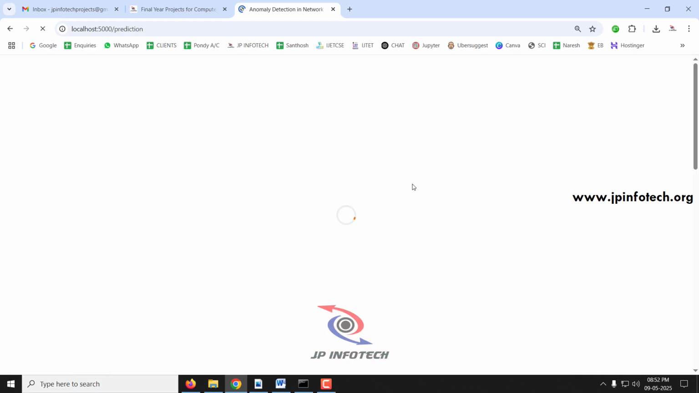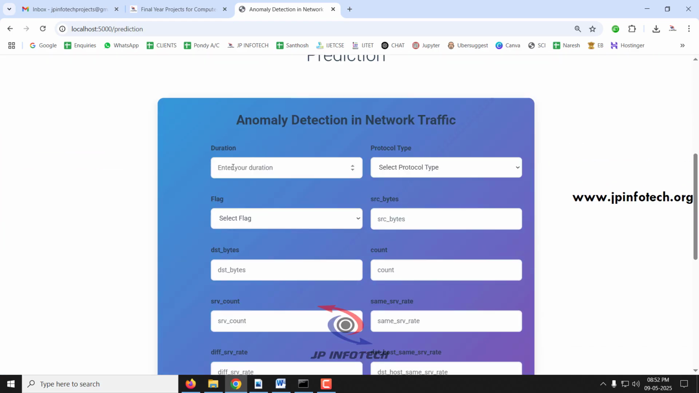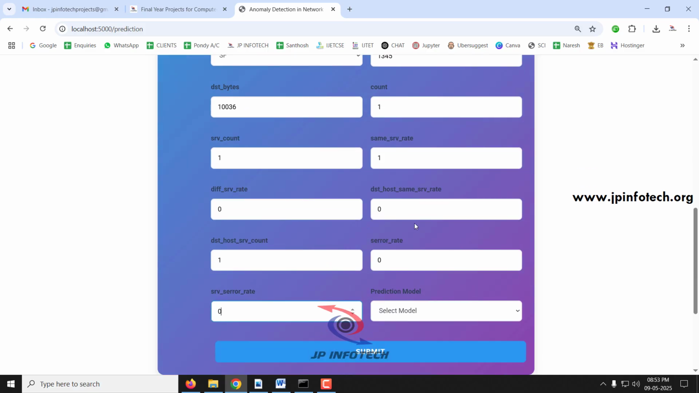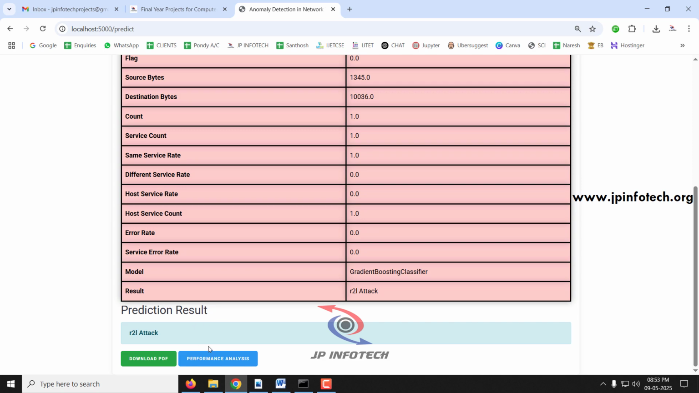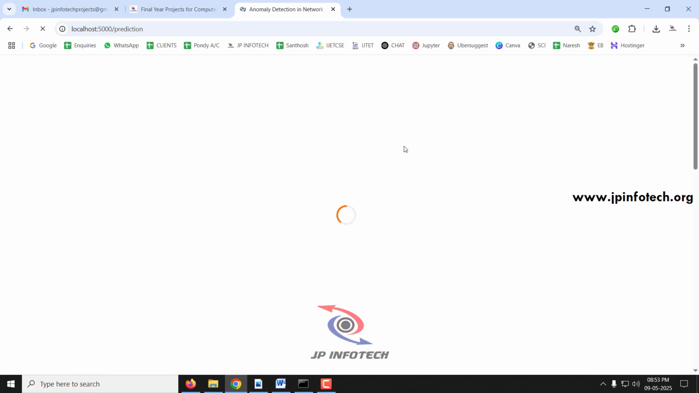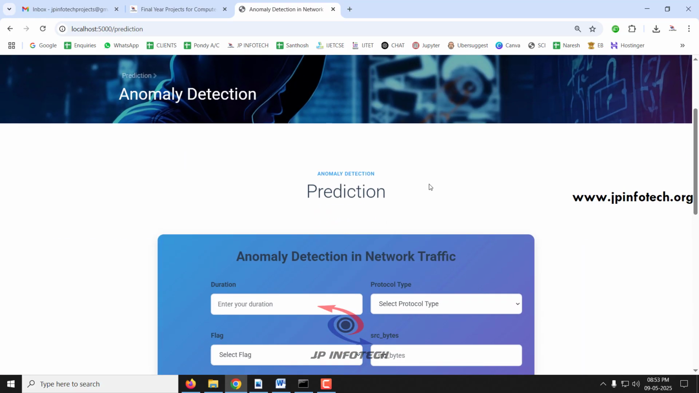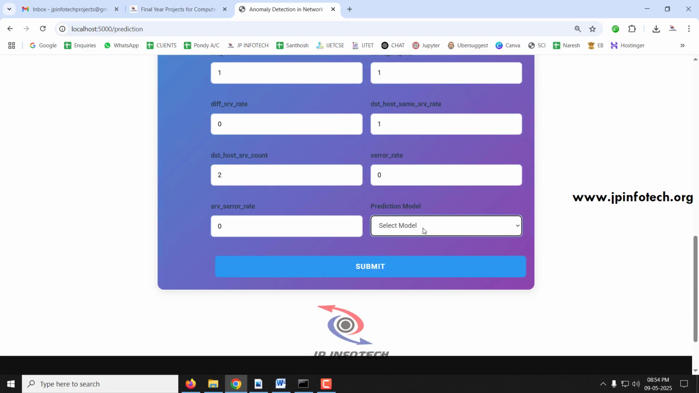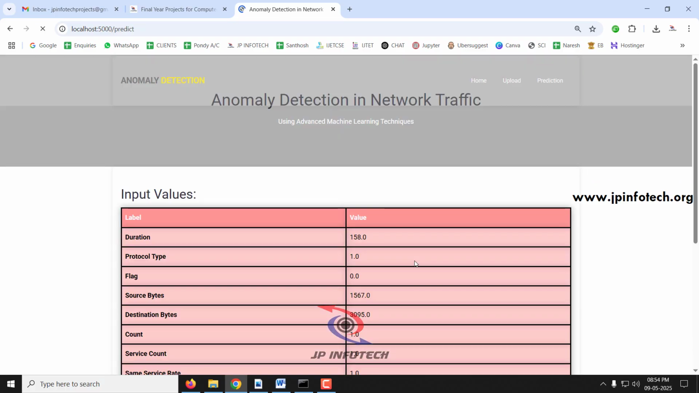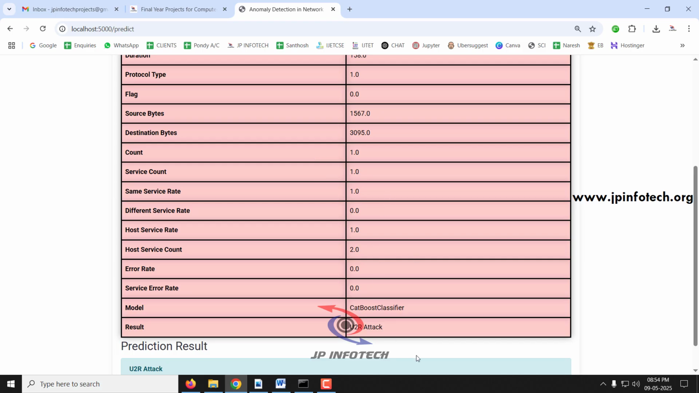Now let me go to the prediction menu again and show you the other cases. For this case I have entered these details, and finally I'll select the gradient boosting classifier and click submit. You can see the values that I have entered, and this attack is classified as R2L attack. Let me go to the prediction part again and quickly enter the other details for the next case. I have entered all these details for this case, and let me select the CatBoost classifier and click submit. Now you can see the entered values, and it is classified as U2R. So I have shown you 4 cases with probe, DOS, R2L and U2R.